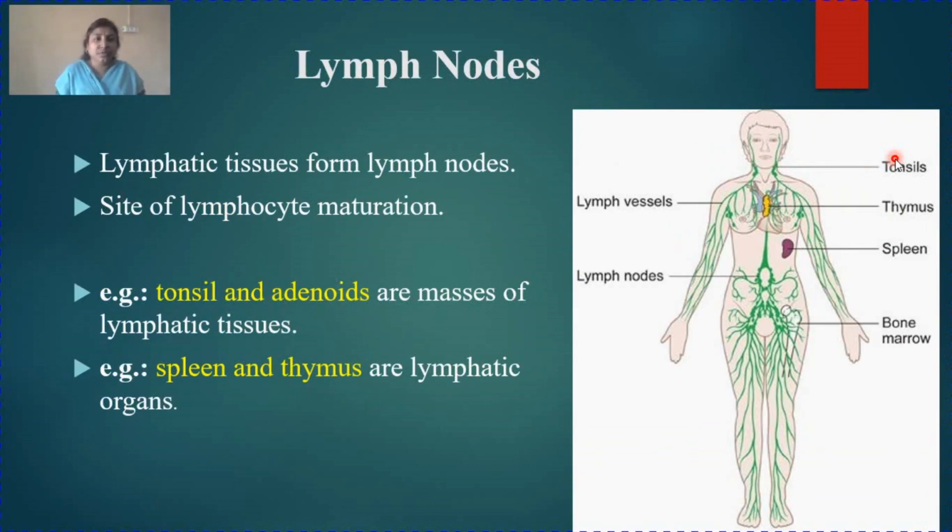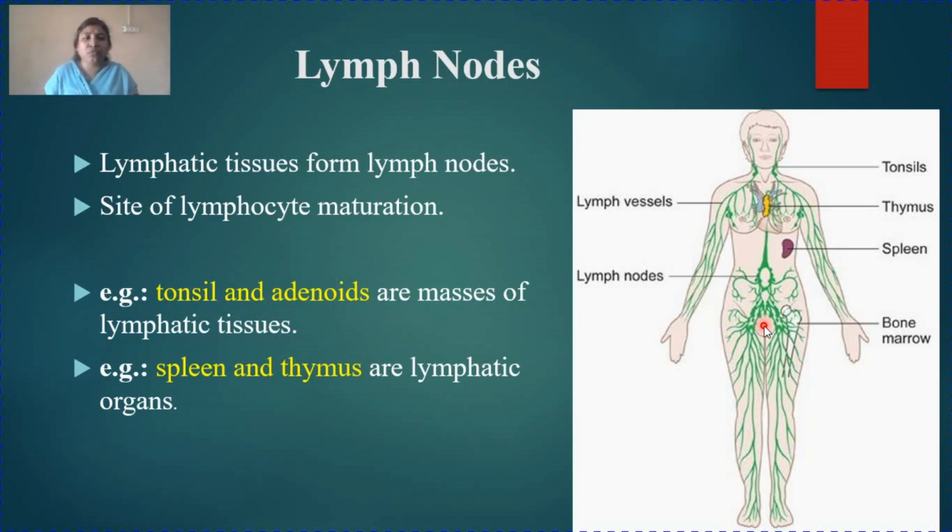Coming to lymph nodes, as I said, these swollen parts what you see are the lymph nodes. Lymph nodes are nothing but the masses of lymphatic tissues. When a lot of lymph tissues come together and get collected, they form a mass, and that mass is known as lymph nodes.